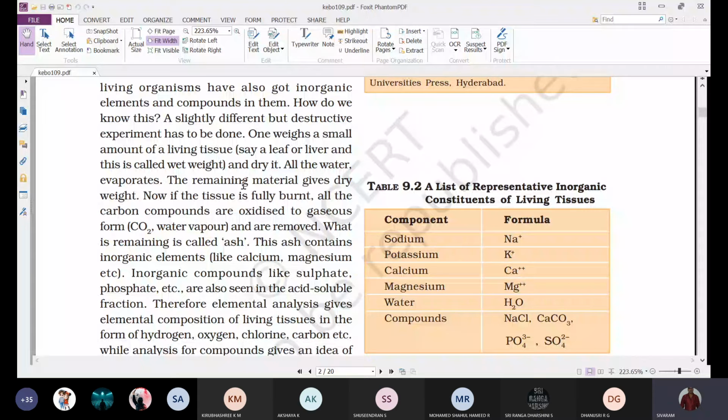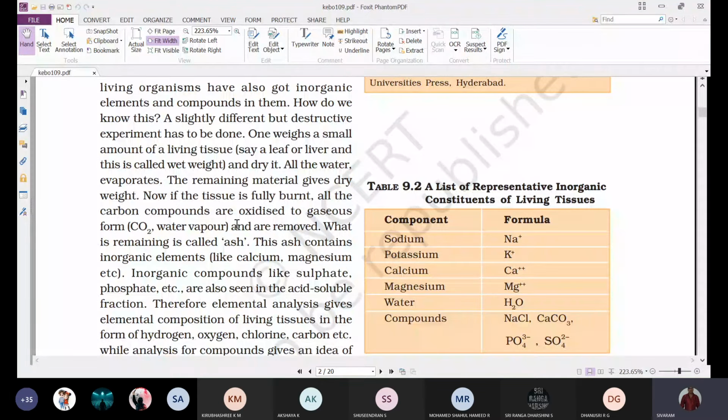Now, if it is fully burned, all the carbon compounds are oxidized to gaseous form, that is carbon dioxide and water vapor, and are removed. So all the organic compounds are removed because they are burnt in the presence of oxygen. What is remaining is the ash.